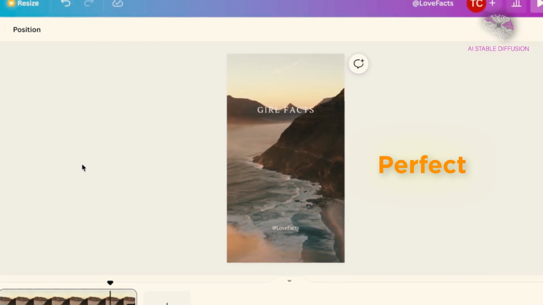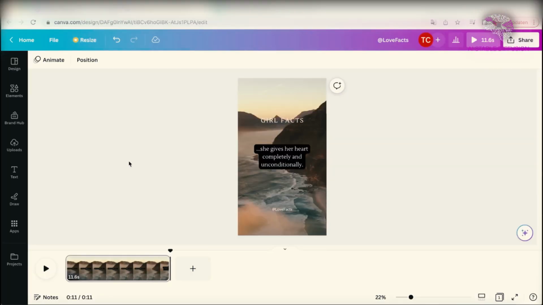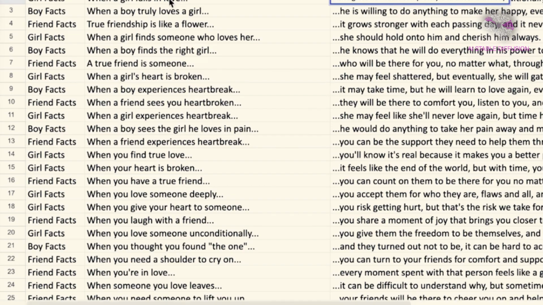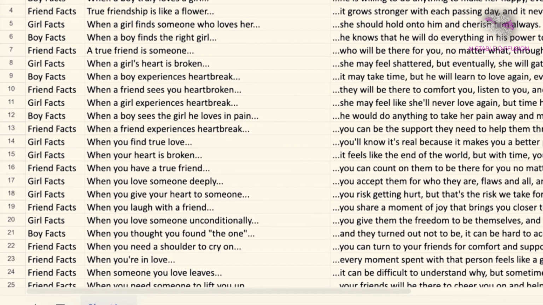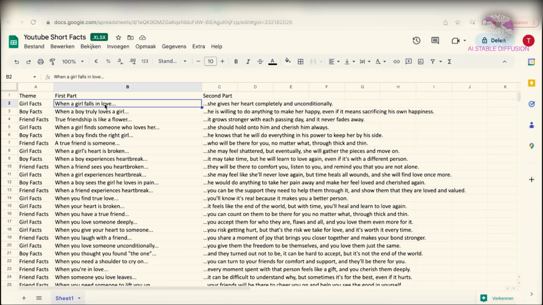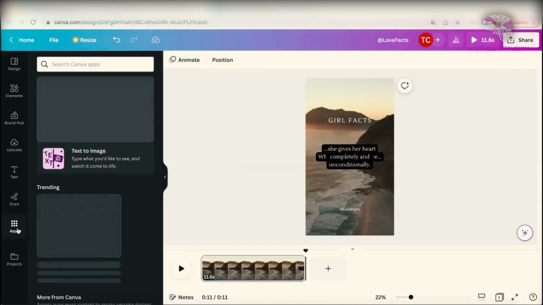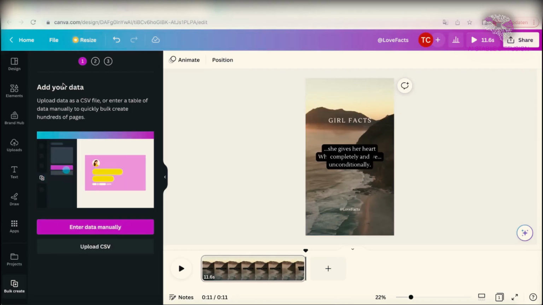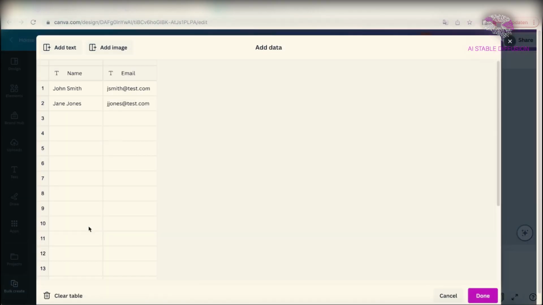Perfect. We have completed our video template. The true magic will happen when we enter the quote database into Canva, allowing me to quickly create hundreds of different videos. Afterwards, duplicate your Excel list of quotes by going to Programs in the left menu, searching for Bulk Generate, choosing Enter Data manually, and clearing all data.